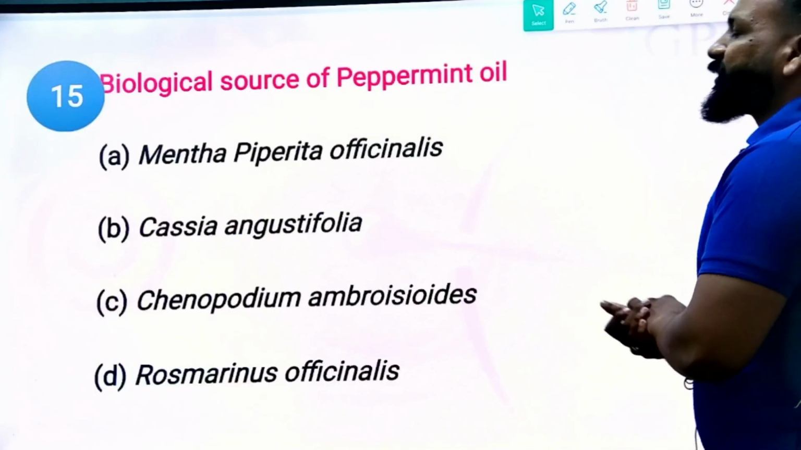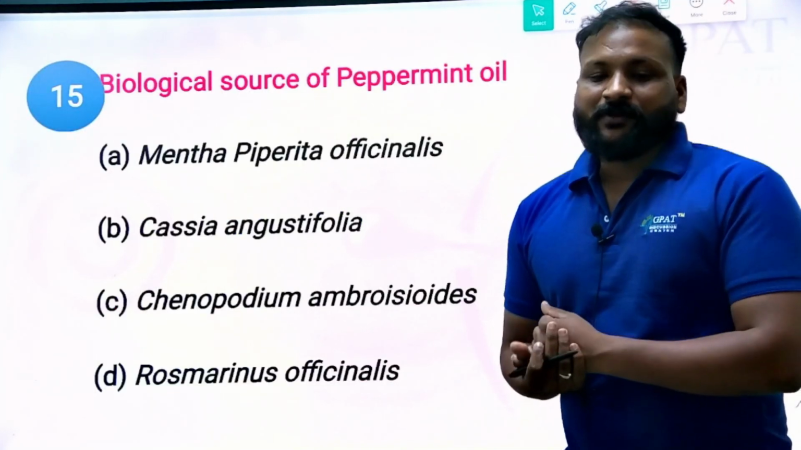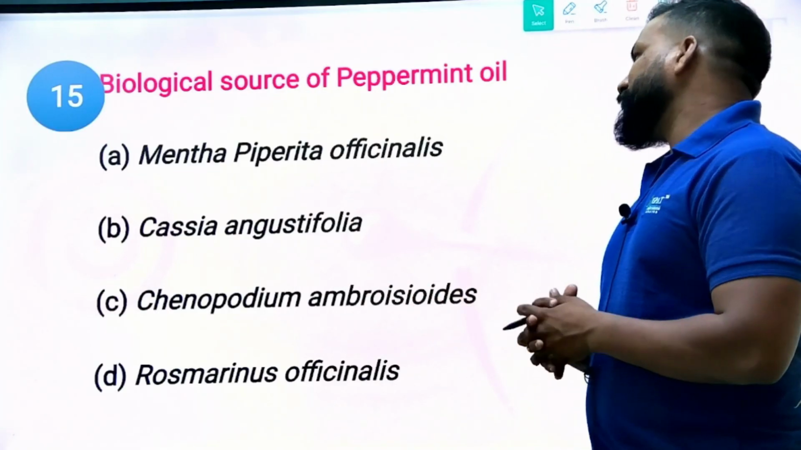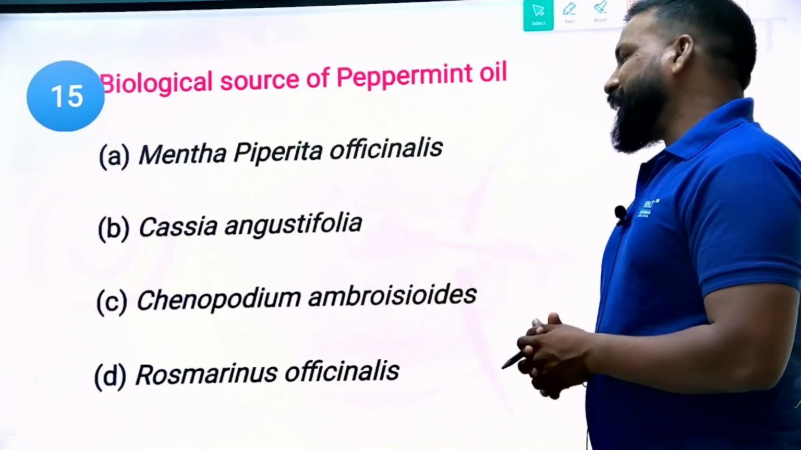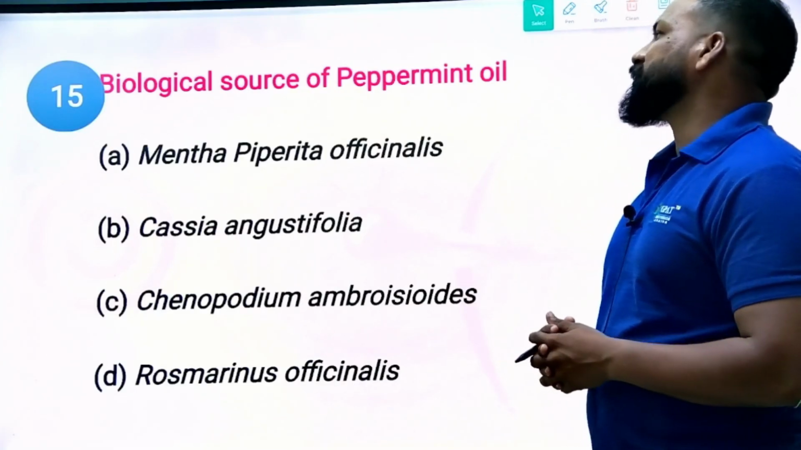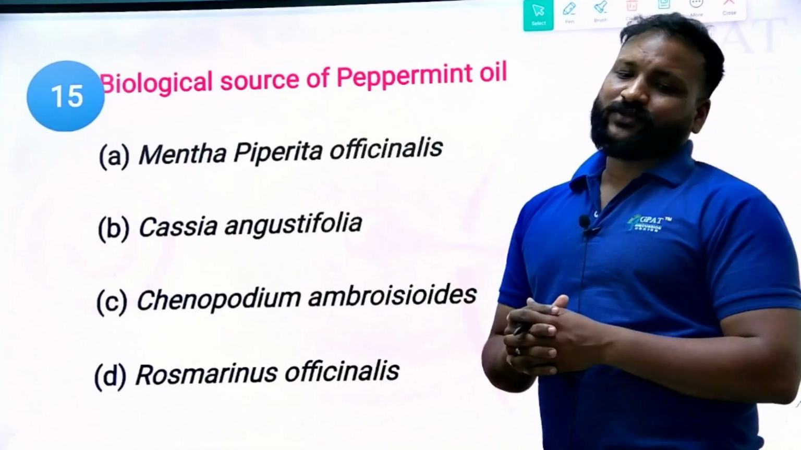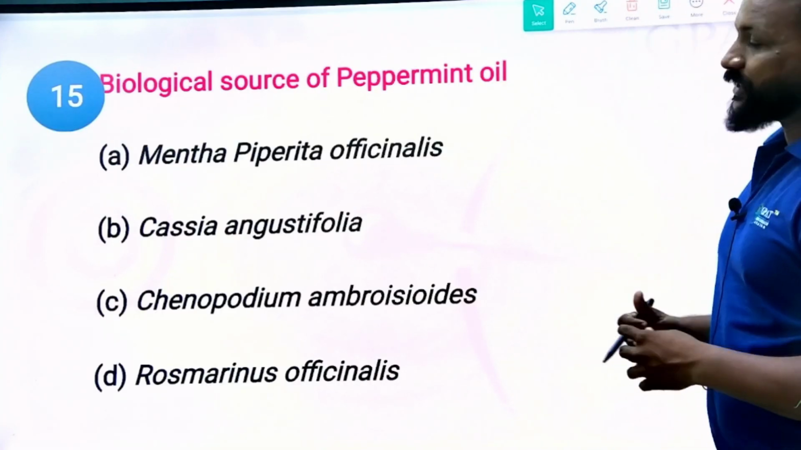Biological source of peppermint oil. So now tell me, what is the biological source of peppermint oil? Option A, Mentha piperita; Quiche angustifolia; Chenopodium ambrosioides; and Rosmarinus officinalis. So what is the source of peppermint oil? You can eliminate Quiche angustifolia, because that is for senna, right? So now let us see the right answer.